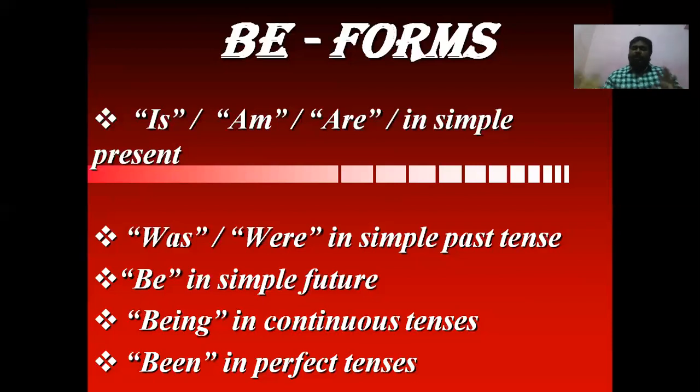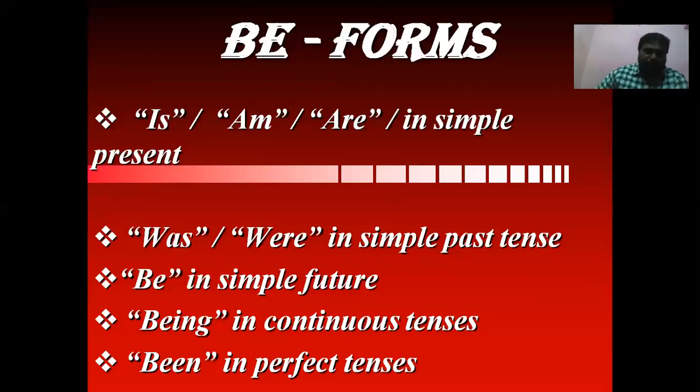In case a continuous tense is given in active voice, like present continuous or past continuous, then automatically in passive voice we have to use being as the B form.